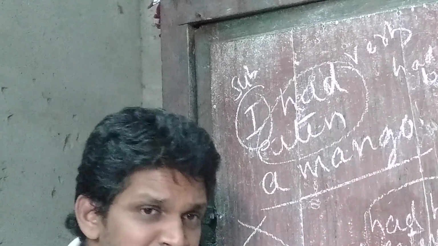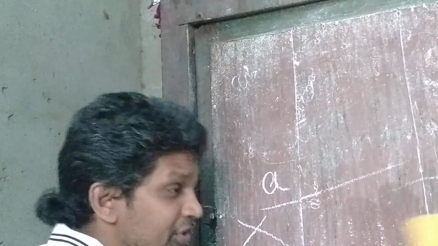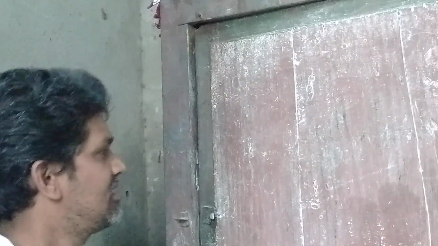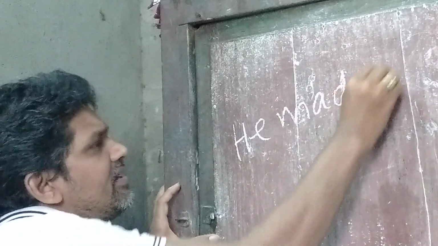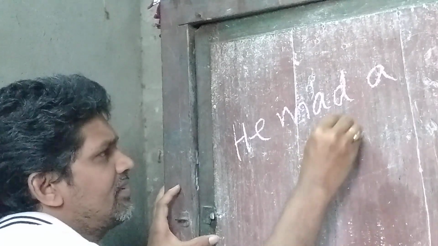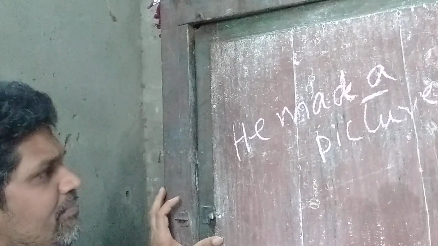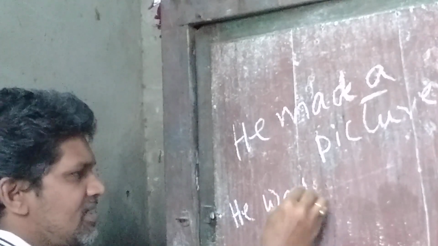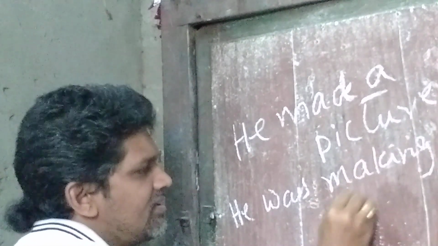Let us see one more example in this past tense: simple past tense, past continuous tense and past perfect tense. He made a picture. He was making a picture.